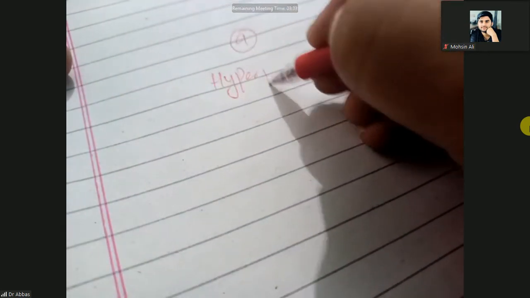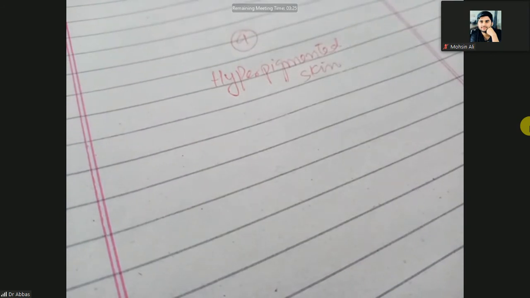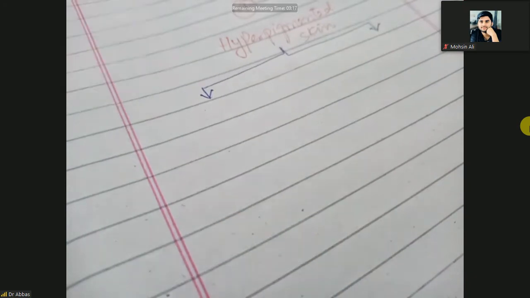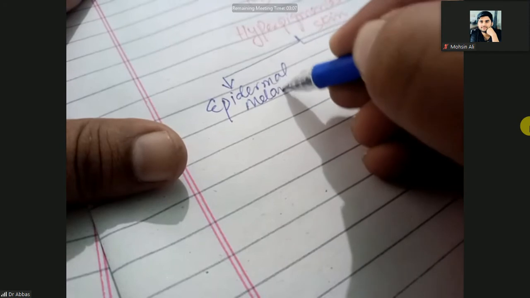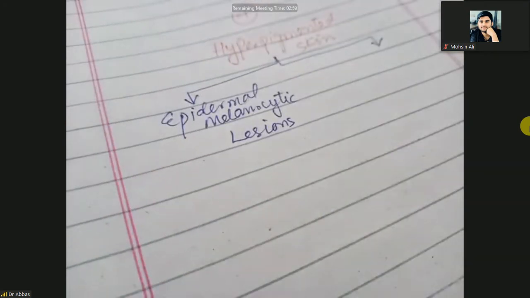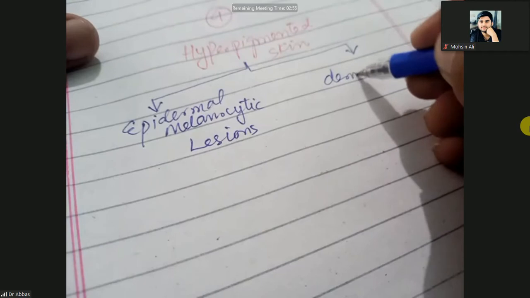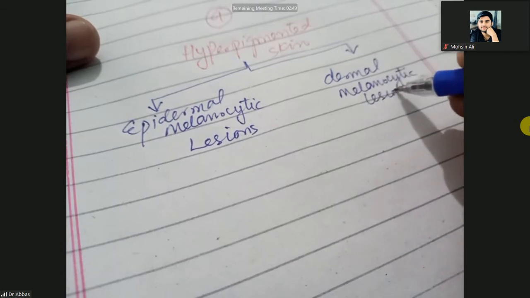Now it will be very clear. Hyperpigmented skin can be due to dermal and epidermal melanocytic lesions. So it can be due to two types of lesion: epidermal melanocytic lesions and dermal melanocytic lesions.